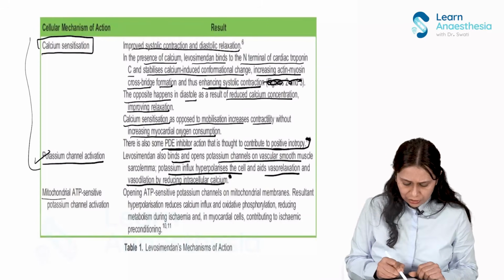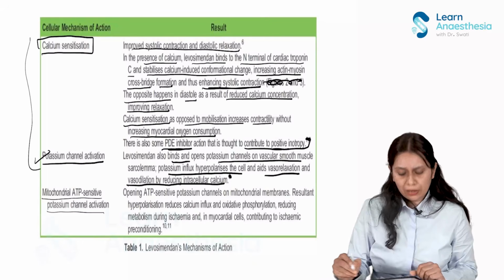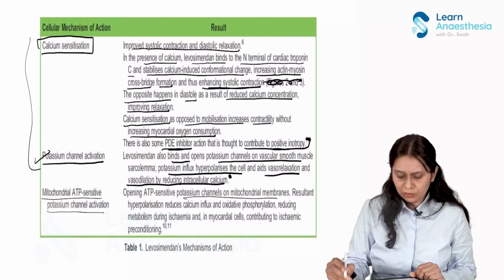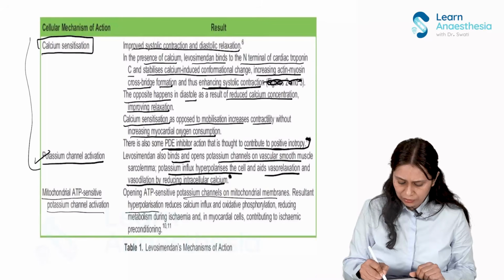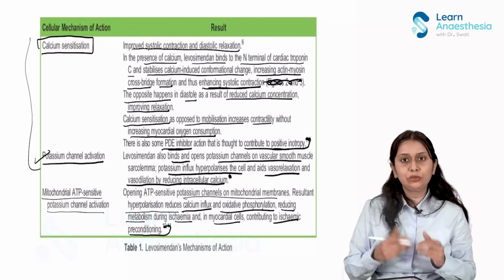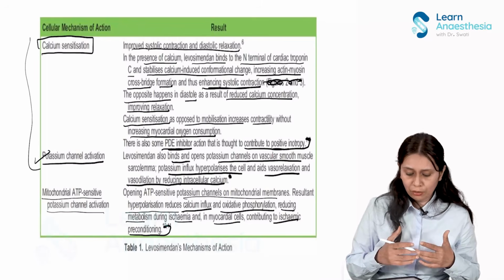Okay. Then mitochondrial ATP sensitive potassium channel activation. So, it would cause the activation of potassium channel on the mitochondrial membrane. This would result in hyperpolarization, reduces the calcium influx and oxidative phosphorylation, reducing the metabolism during ischemia in the myocardial cell, contributing to ischemic preconditioning. So it can be cardioprotective as well. So it has some cardioprotective role.